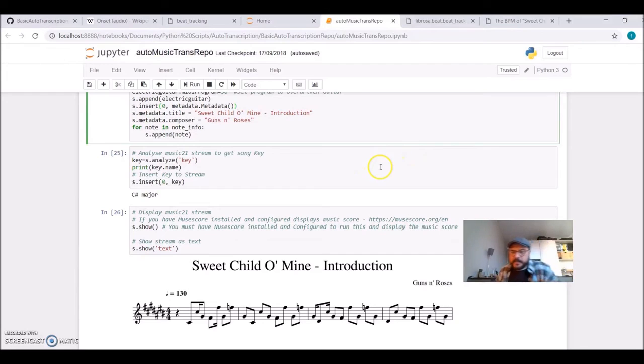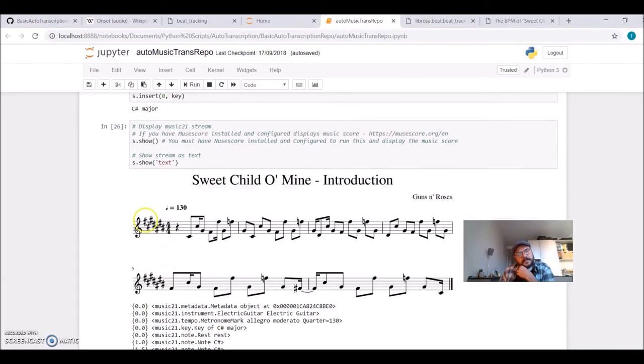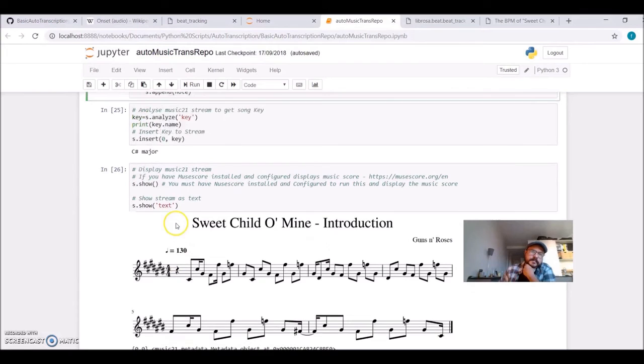And it's very nice because music21 has this analyze key function. So it takes the notes we calculated before, and it will tell you which is the key. So it detected that it is C sharp major or D flat.